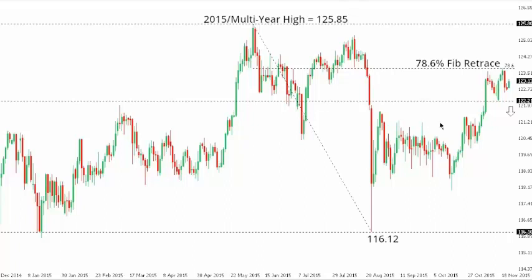Dollar yen. So dollar yen has been confined to some choppy trade in recent sessions, and the market is trying to figure out whether it wants to continue its longer-term uptrend beyond the recent 78.6 fib retracement off of the 2015 high to August low, or if it wants to break down below recent support at 122.20 and then head back lower towards the 116 area. At this point, we need to focus on those two levels for clearer directional insight, and until a break above the 123.75 area or back below 122.20, the market should continue to chop around.